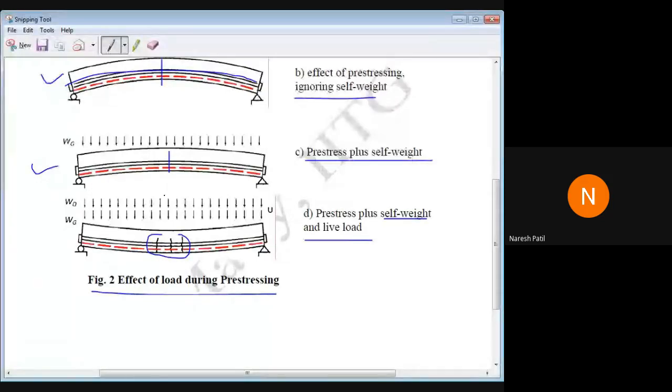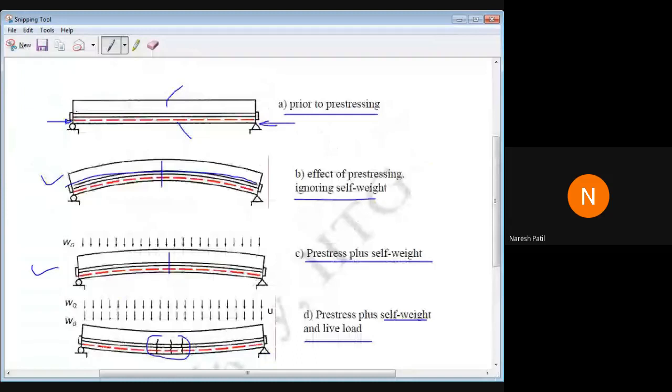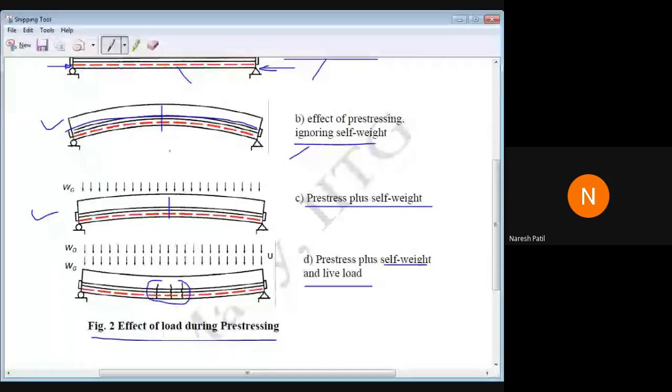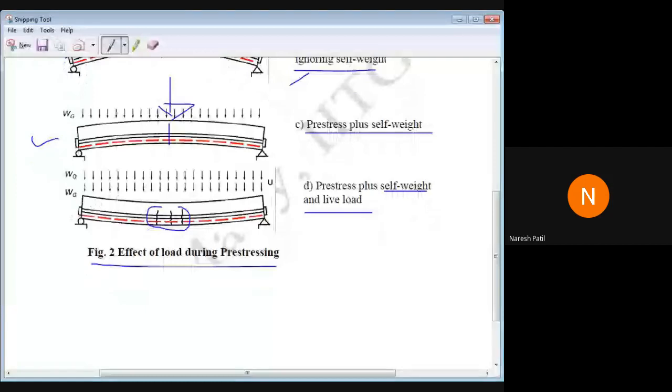Okay, this is before pre-stressing. After pre-stressing, without self-weight, डालने के बाद it will try to regain its original position. It will try to come back downward. Then what will happen? Again, after applying the live load, it will bend in the downward direction, and it will try to develop cracks. But this is at the failure stage. Go on adding the load, go on adding the load. So what will happen? That time it will develop the reaction. But even if the load is applied, it will not develop cracks, because that section has been designed to carry the loads. Okay, and it will not develop any cracks.